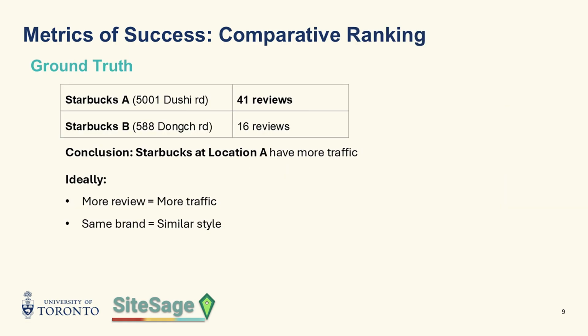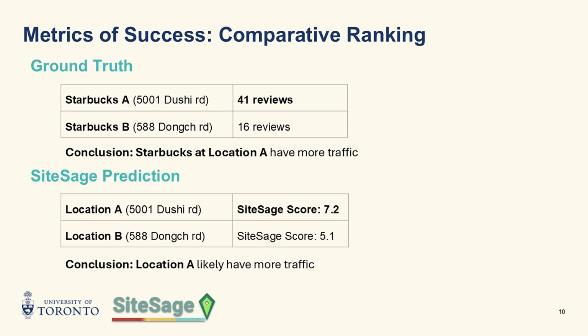We chose to use a comparative method for our evaluation. I think the best way is to walk through some examples. For example, in this case, we chose two coffee stores of the same brand and similar size. It is clear store A has more reviews and hence likely more traffic. We also run both locations through SiteSage and obtain two scores. It is clear SiteSage prefers location A as well. If the prediction agrees with the ground truth, it is labeled correct, such as in this case.